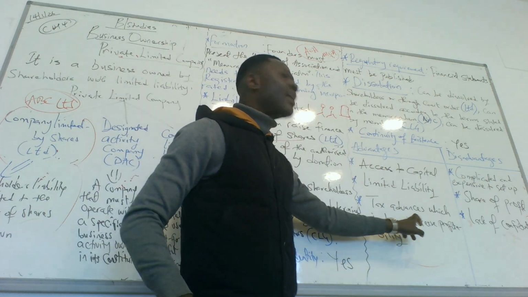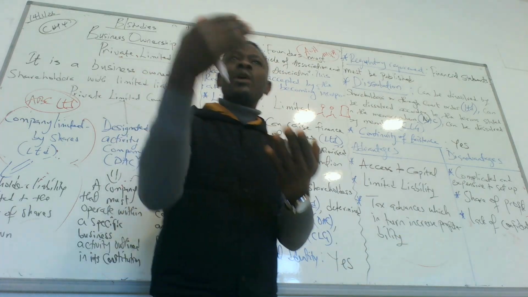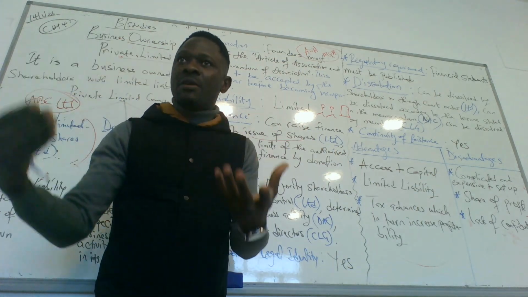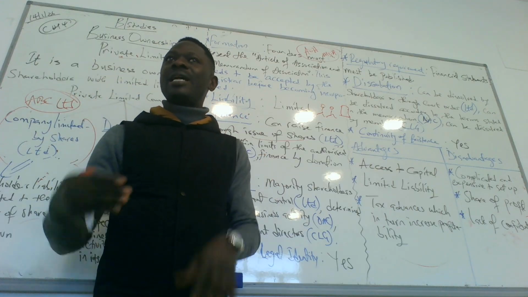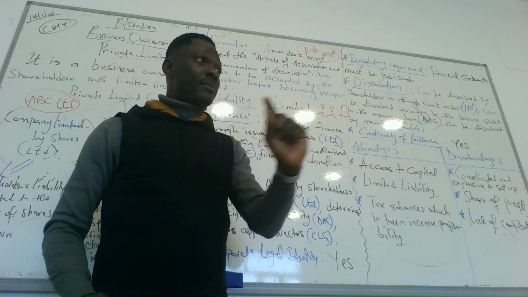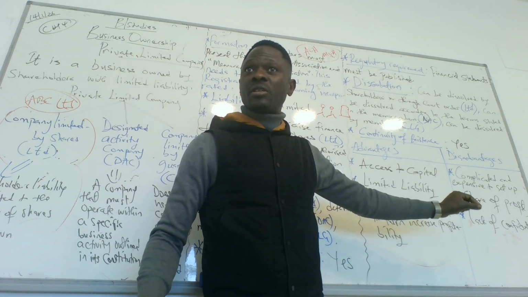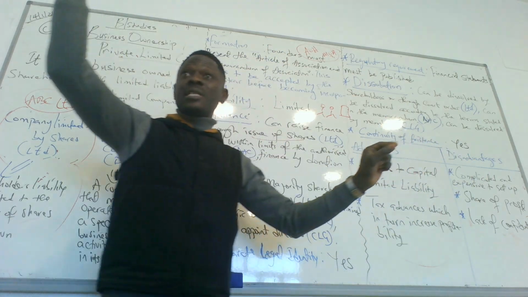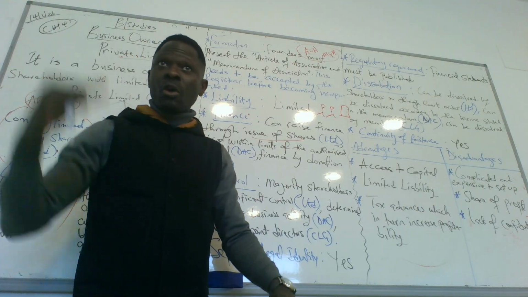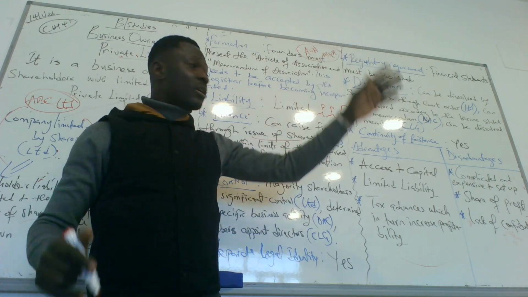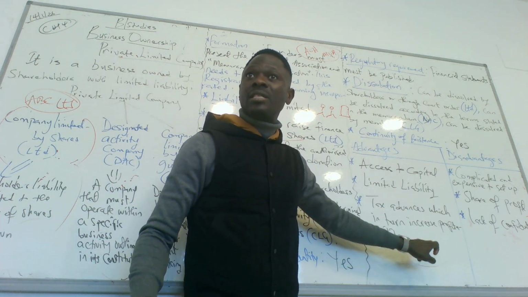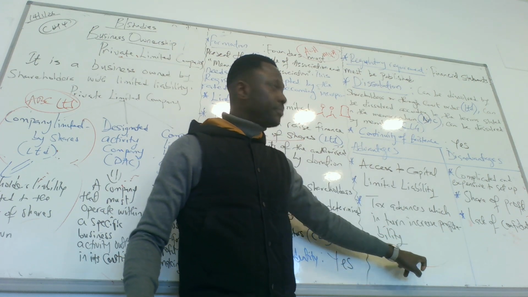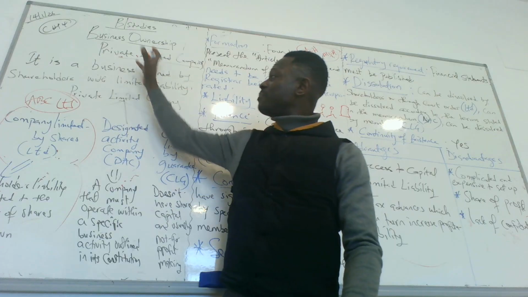The third one, tax advantages. The government always wants to encourage private limited companies. As a result of that, government gives them tax relief. Government reduces their taxes, and that increases their profits. Remember, tax is part of our cost of production. So there's an inverse relationship between tax and profit. If your tax is increasing, your profit drops. If your tax is dropping, your profit increases. So if government is reducing the tax, it simply means they will be making more profit. So that's an advantage for them.